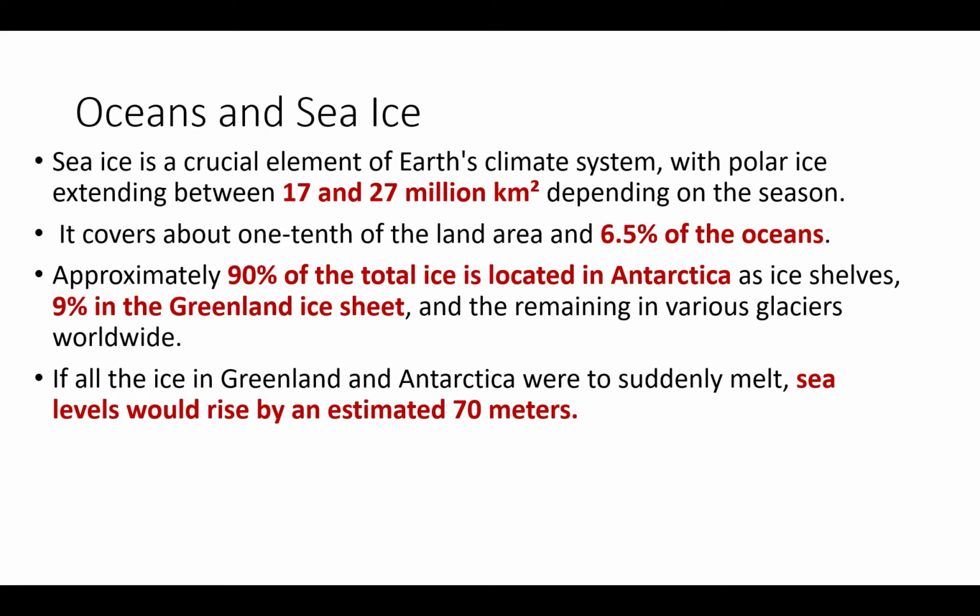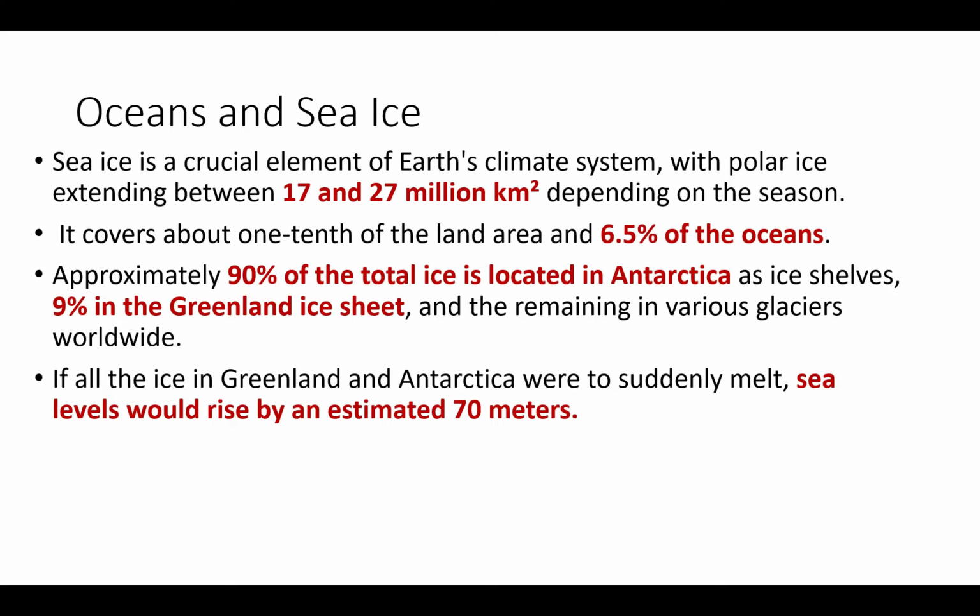The sea ice is a crucial element of the Earth's climate system, with polar ice extending between 17 to 27 million square kilometers depending on the season. It covers about one-tenth of the land area and 6.5% of the ocean. Approximately 90% of the total ice is located in Antarctica as ice shelves, 9% in the Greenland ice sheets, and the remaining in various glaciers worldwide.